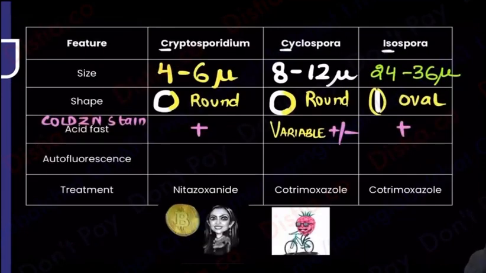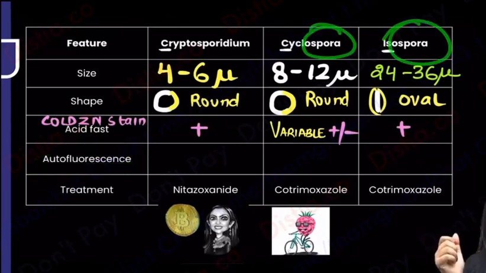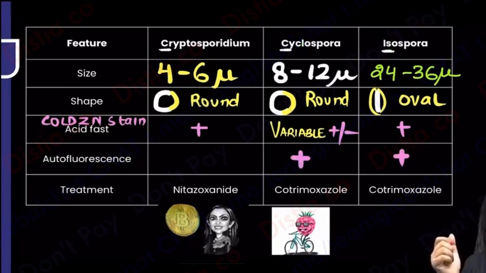Now autofluorescence. Fluorescence means shine. Who is going to shine? Brothers always get together and shine. Spora and spora. So Cyclospora and Isospora shine on their own. They show you autofluorescence. Now coming to the next thing.